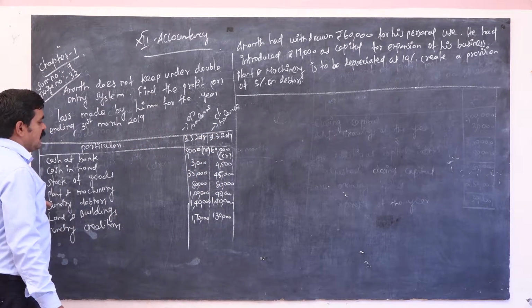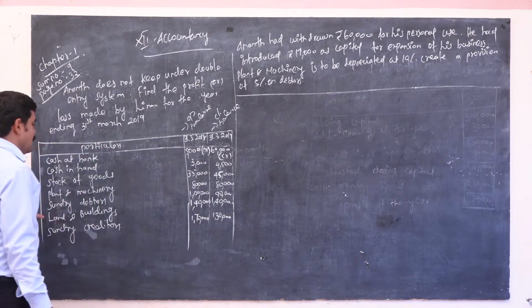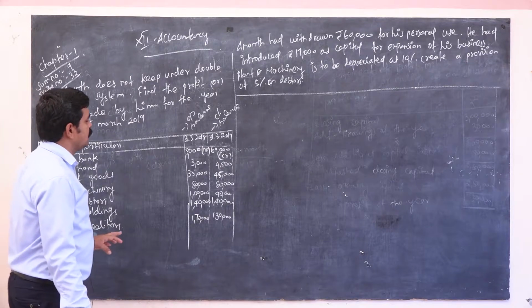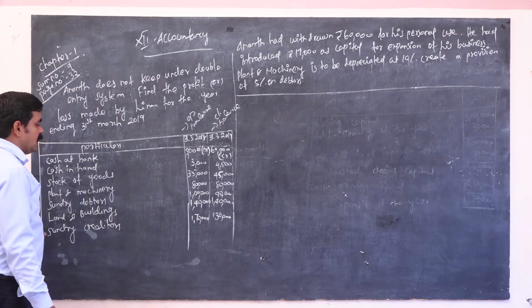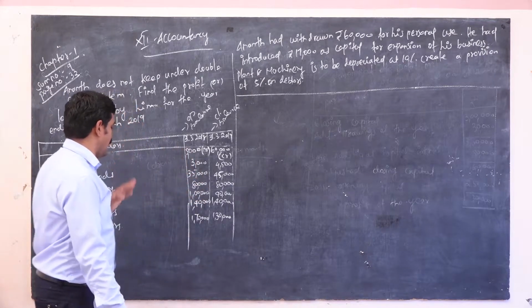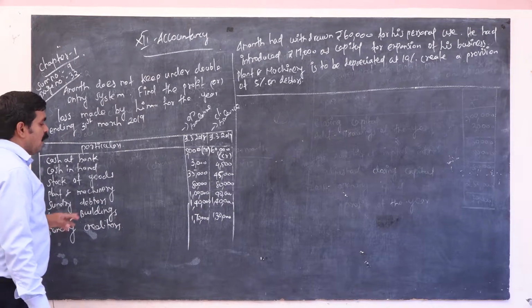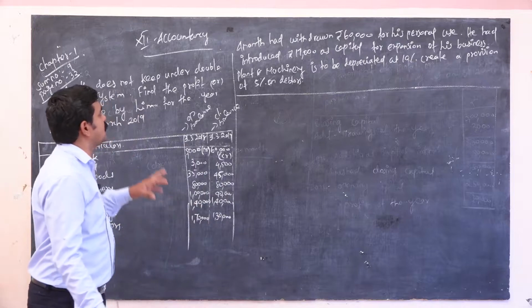Plant and machinery 80,000, and closing balance is also 80,000. Sundry debtors 1 lakh, closing balance 90,000. Land and building 1,40,000, the same amount in closing balance. Sundry creditors 60,000 opening, 1,70,000 and 1,30,000 closing balance.